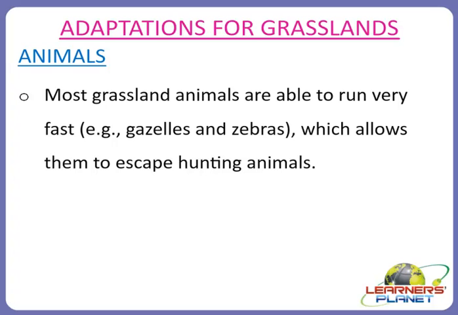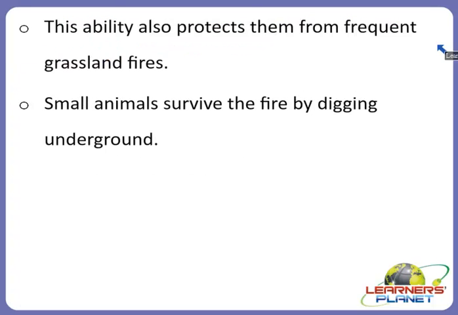Most grassland animals are able to run very fast, for example gazelles and zebras, which allows them to escape hunting animals. This ability to run fast also protects them from frequent grassland fires. Small animals survive the fire by digging underground. There are some crevices where they burrow themselves.